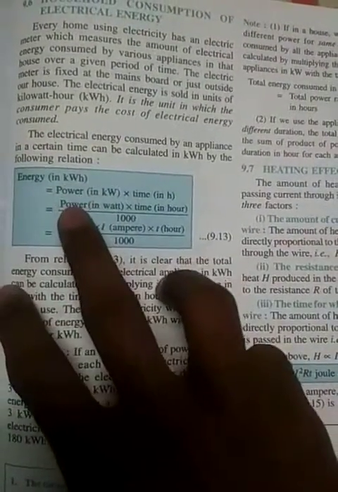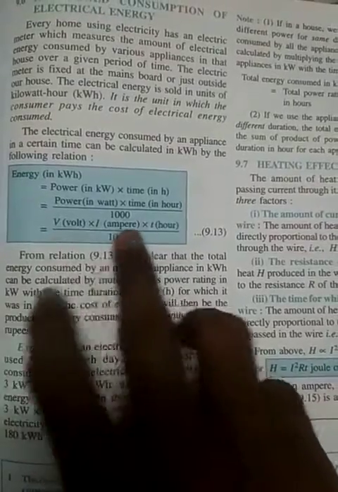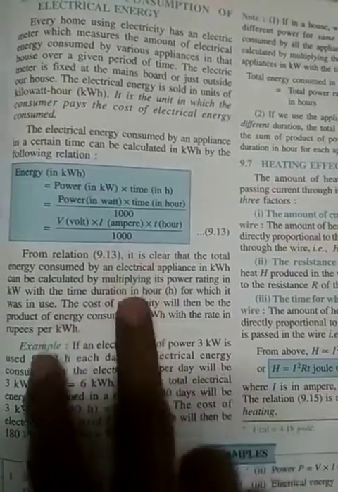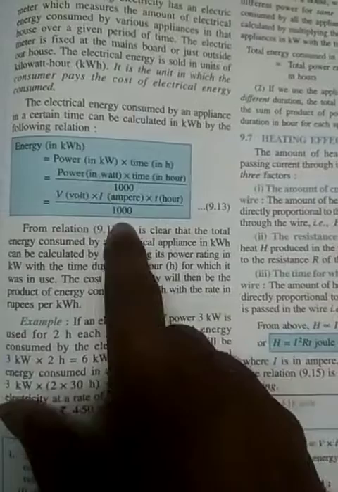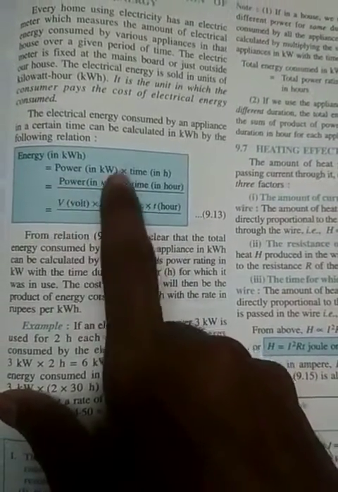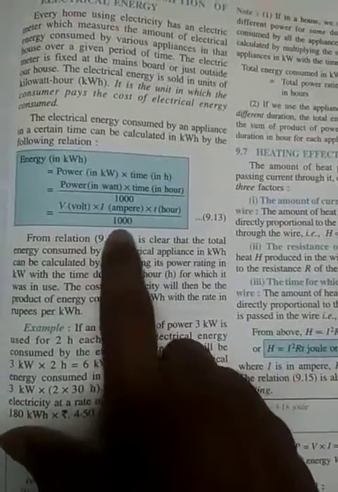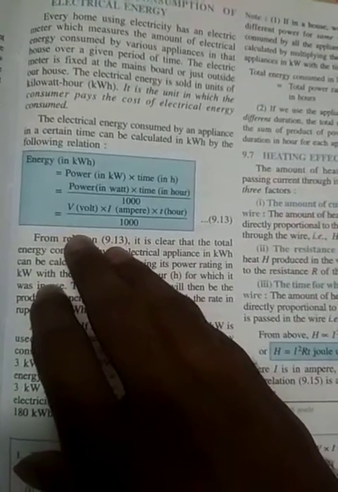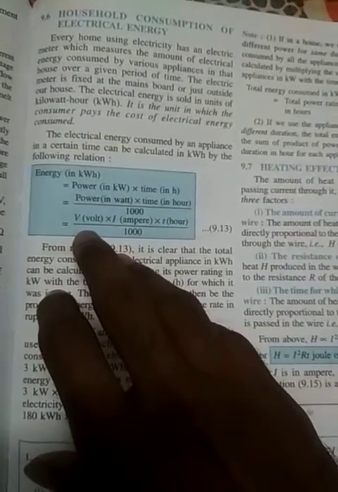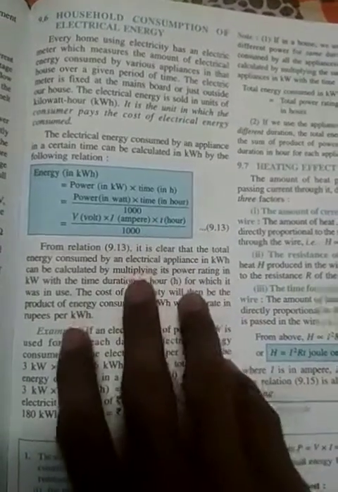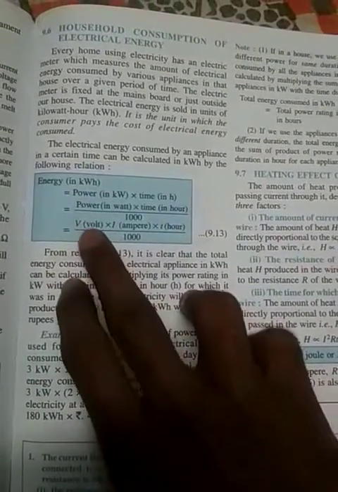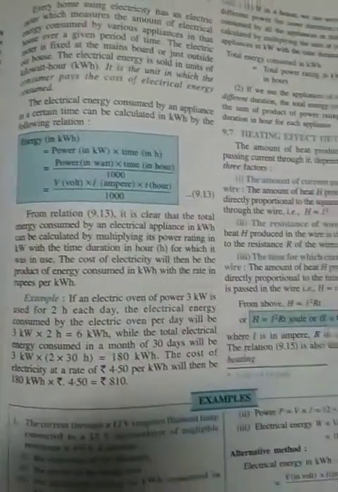And from that you can get the formula also. Energy equal to, you know that, VIT by 1000. As all the power ratings are converted to kilowatt, that's why this is divided by 1000. So in our house we can calculate the electrical energy consumed by this formula, VIT by 1000. T is in hour, I is in ampere, V is in volt, divided by 1000.